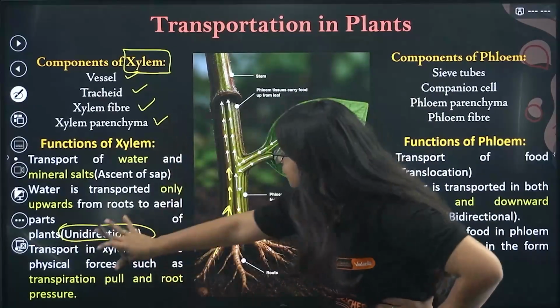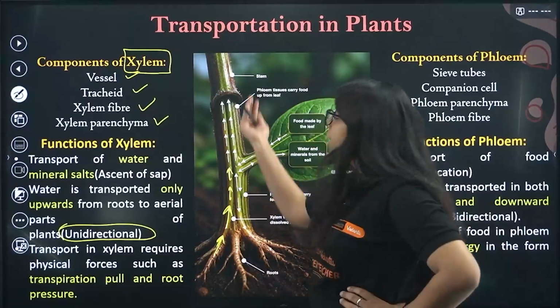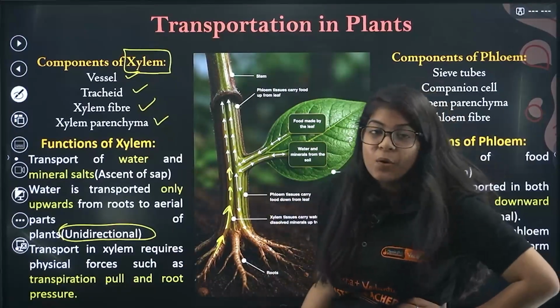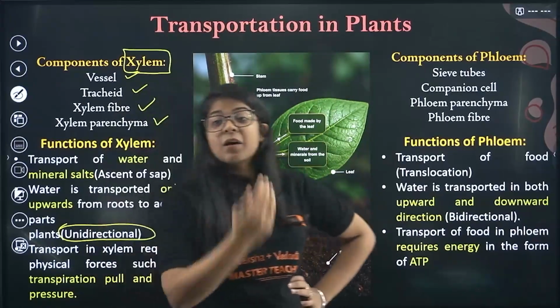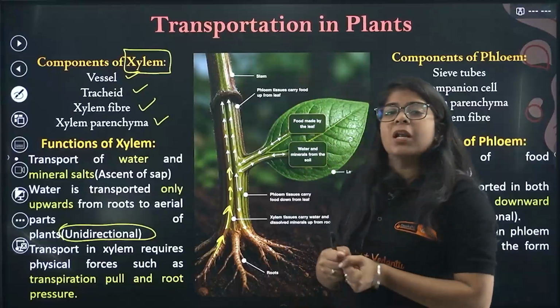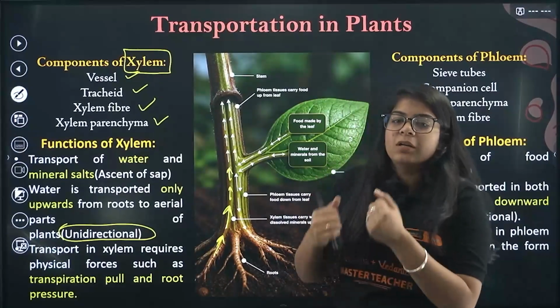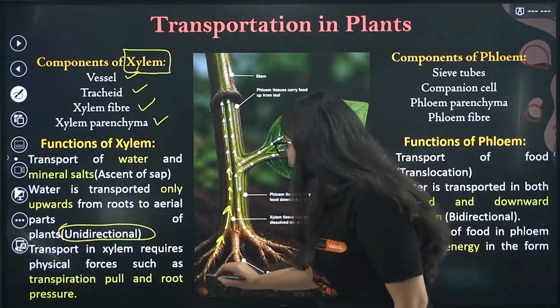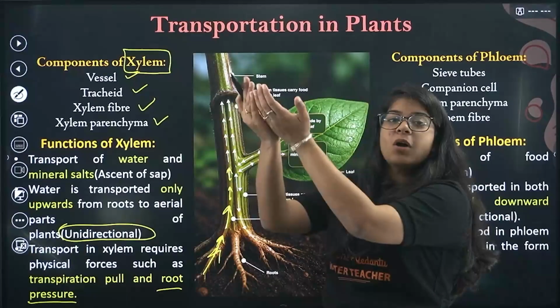Okay, so transport in xylem requires physical forces. Now, of course, this water is going against the gravity. Okay, so we require some energy to take it above, right? Take it in the opposite direction of the gravity. So what happens? We need some pull. We need the pull, that is called transpirational pull. Done. And we need some push, so that is called root pressure. It is pressuring the water upwards.